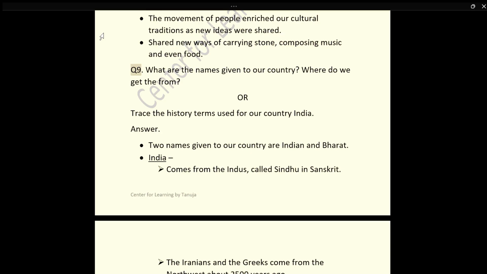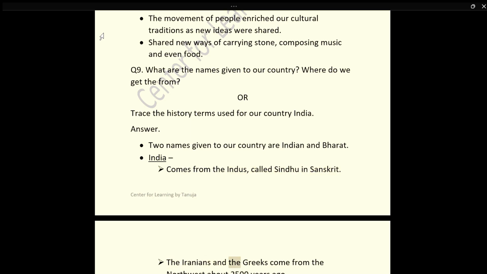Q9. What are the names given to our country? Where do we get them from? Or, trace the history of the terms used for our country India. Answer. Two names given to our country are India and Bharat. India comes from the Indus, called Sindhu in Sanskrit.